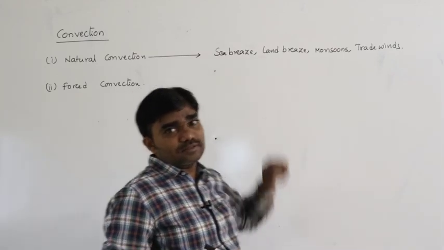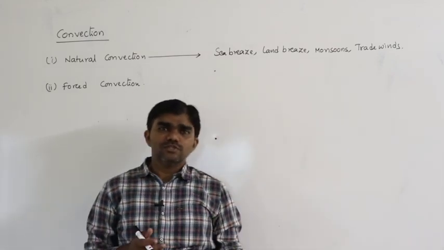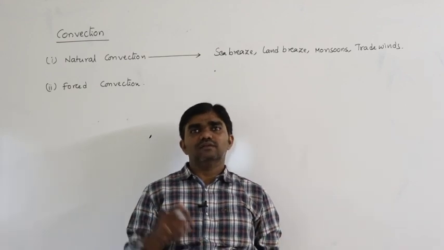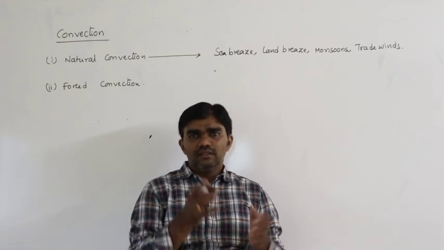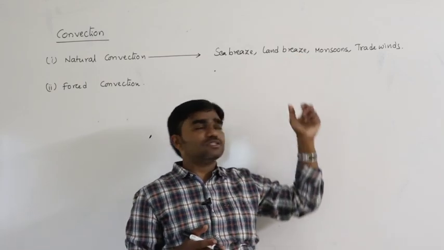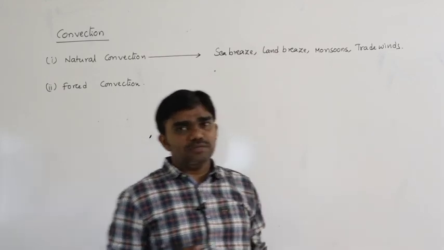Next, land breeze. Land breeze means that in the night times, the air on the surface of the earth cools faster than the air on the surface of the sea. Then due to the exchange, that happens at night time, and that is land breeze. In the daytime it is sea breeze.